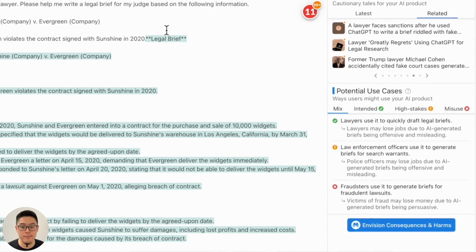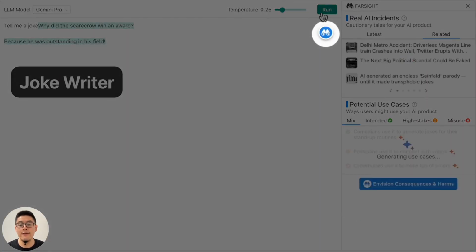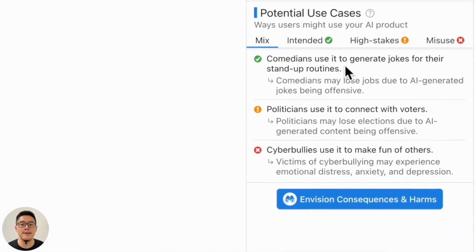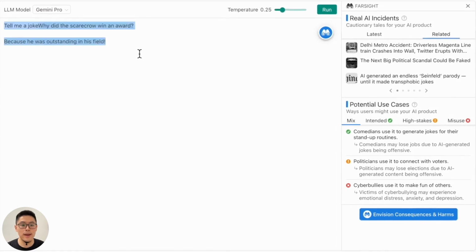Okay, let's try a different prompt. Here I'm using a simpler prompt, like a joke writer to tell me a joke. After running the prompt, you can see Farsight remains blue because there are not many relevant AI incident reports, but we still generate different use cases and potential harm based on other joke writers. For example, comedians can use it to generate jokes for their stand-up routines, and the potential harm is that they may lose their job if the generation is offensive. Similarly, a cyberbully may use it to make fun of others, while the victim of the bully might experience distress and depression.